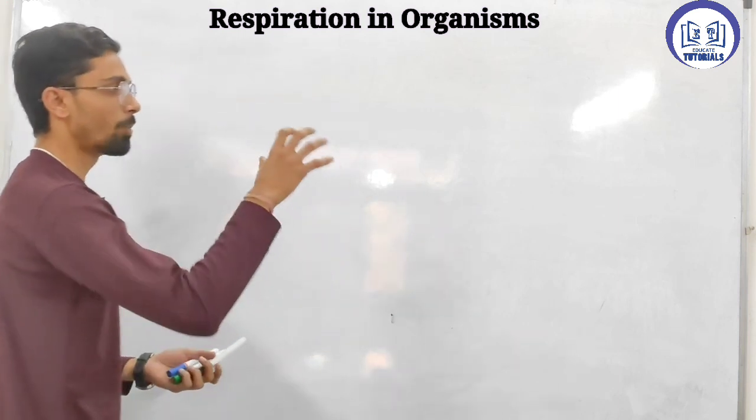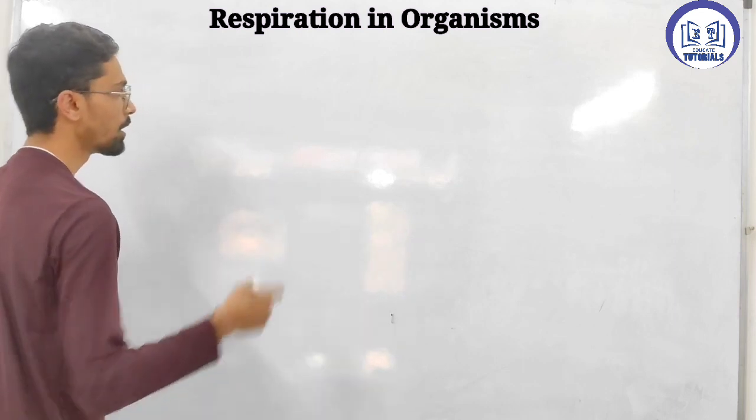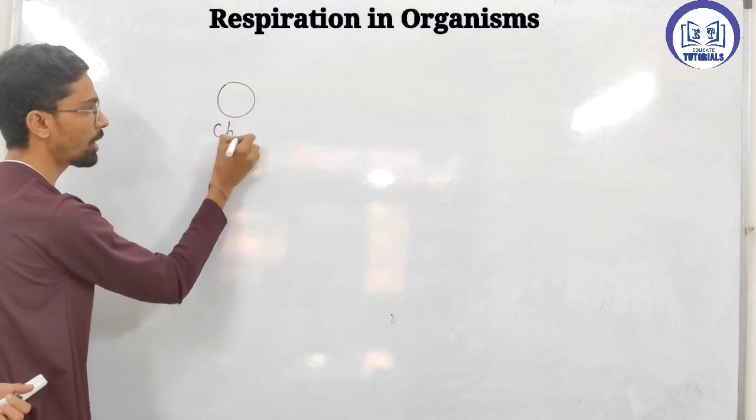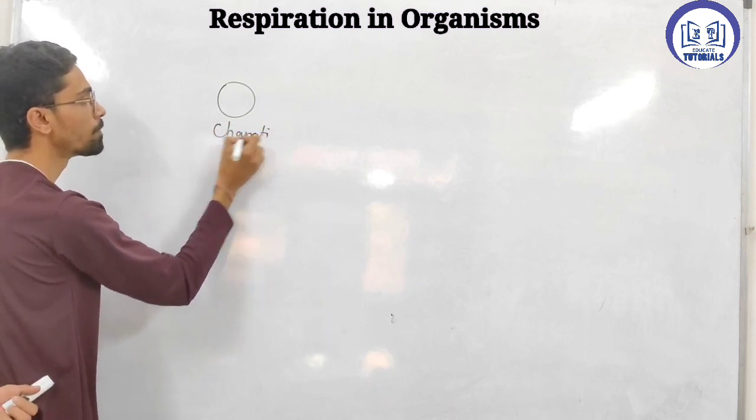Okay, so first thing, just keep in mind, assume that this is a chapati, that is a food.